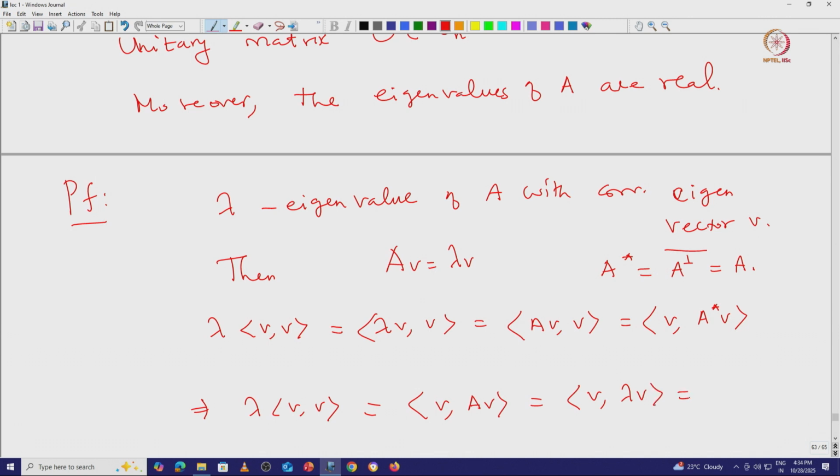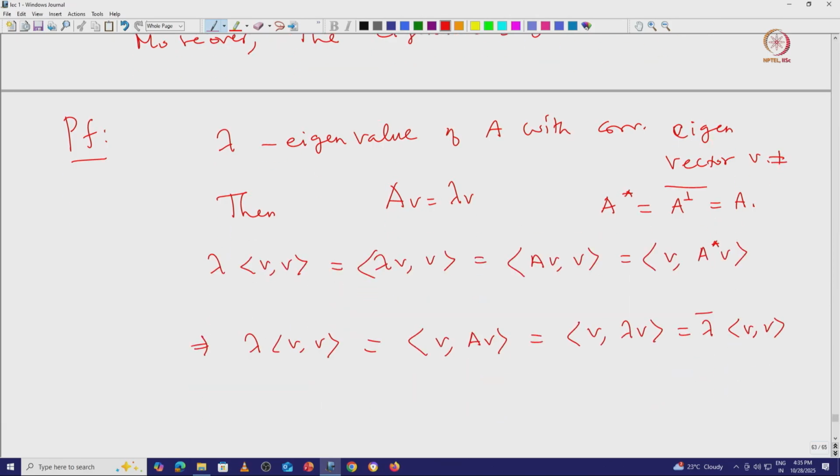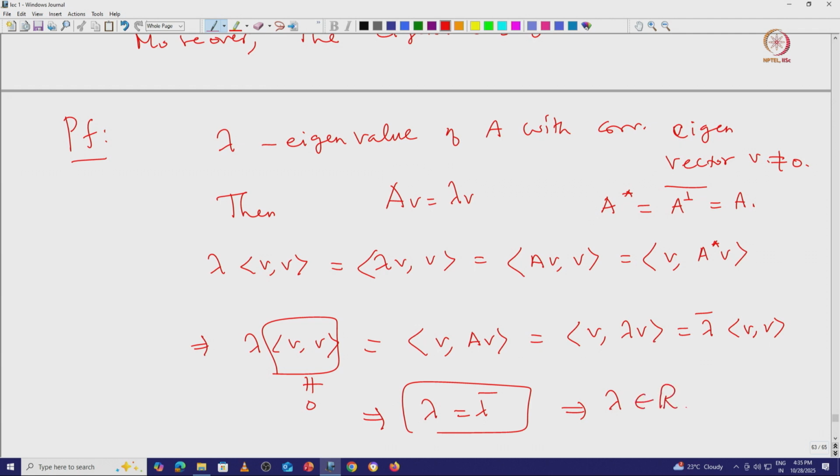So, this is exactly the inner product of V, lambda V. Since the inner product is conjugate symmetric, using the conjugate property you can see that lambda comes out as lambda bar times the inner product of V, V. Since an eigenvector must be a non-zero vector, the inner product must be non-zero. So, that implies lambda must be lambda bar, by cancelling the inner product of V, V on both sides. That means lambda must be real. This is easy checking.